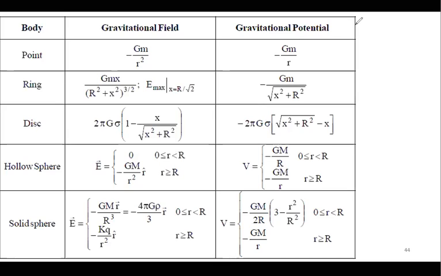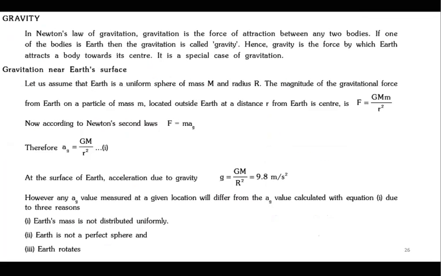Now, till this point, both the topics are equal. But when we talk about gravitation, there's one more concept, which is variation of gravity, and the definition of gravity. So what is gravity? Gravity is nothing but your gravitational field or acceleration due to gravity.